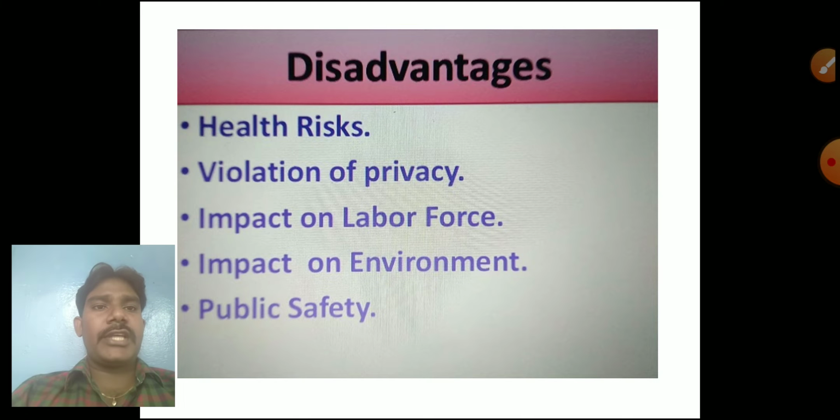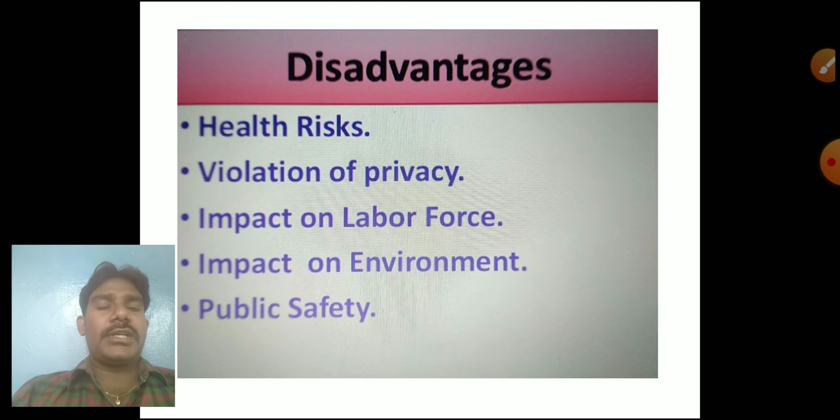Next one, violation of privacy, and impact on labor force, impact on environment, public safety. These are all the disadvantages.